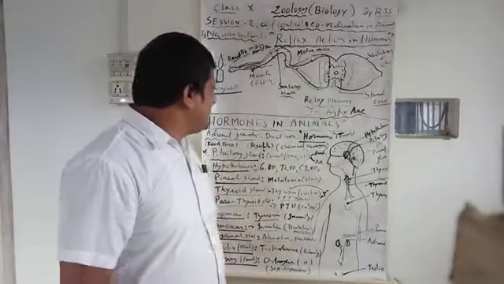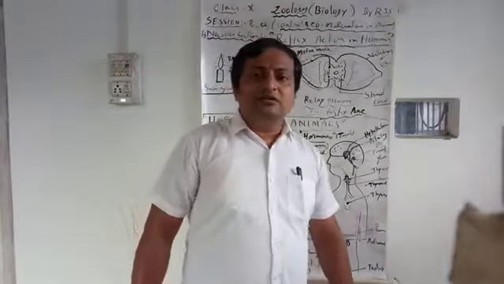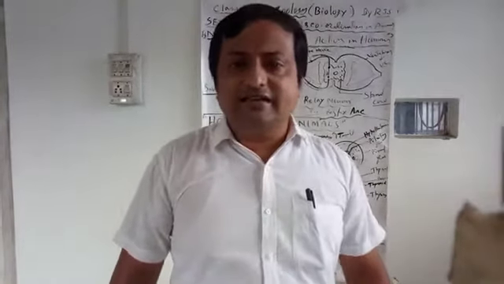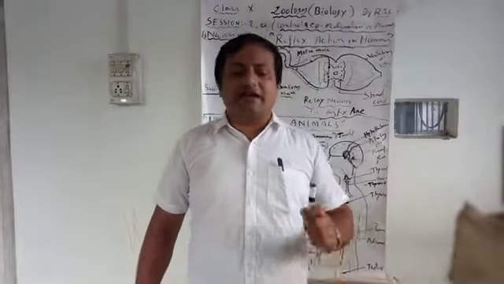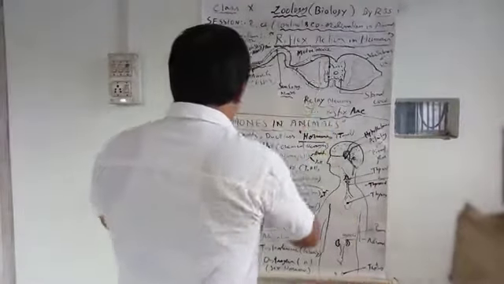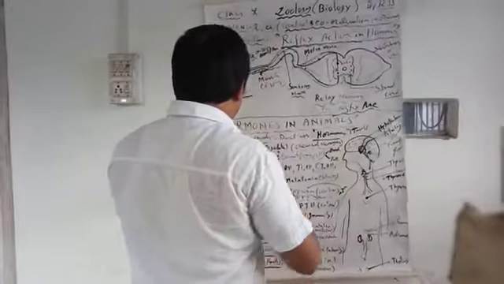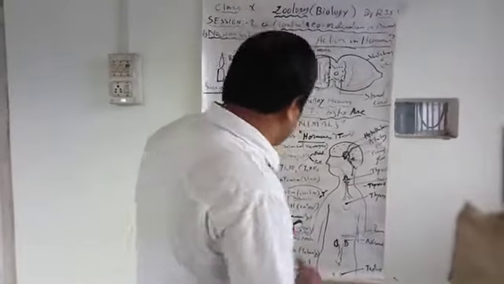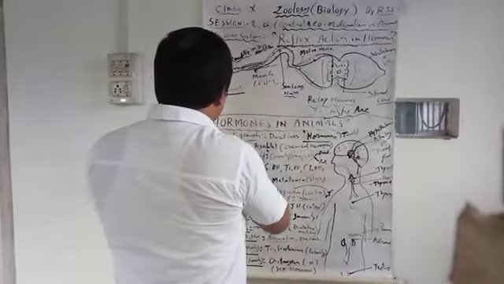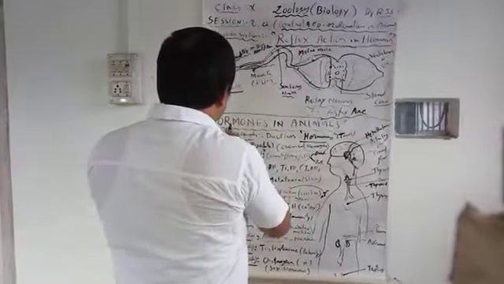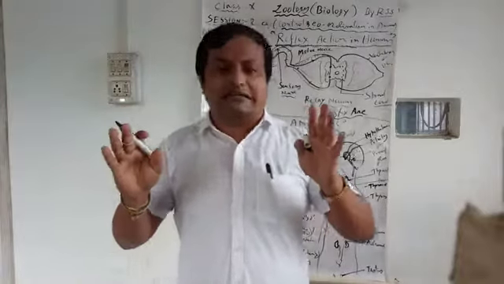Endocrine glands are also called ductless glands. That means endocrine glands do not have any ducts.